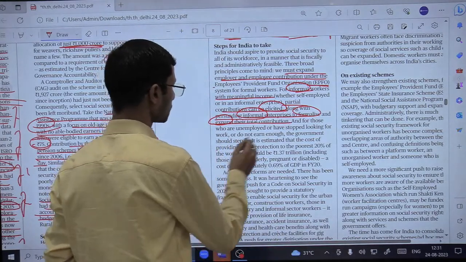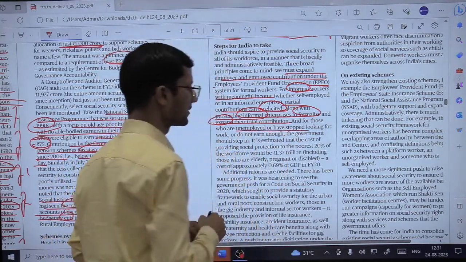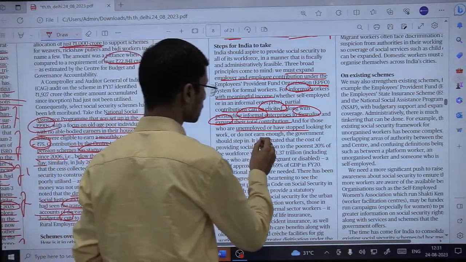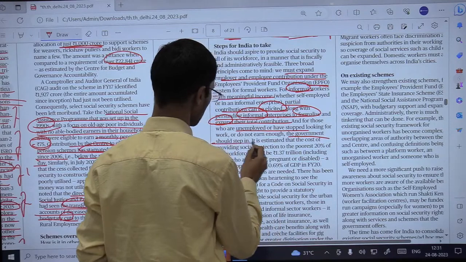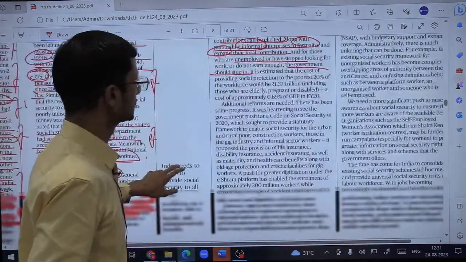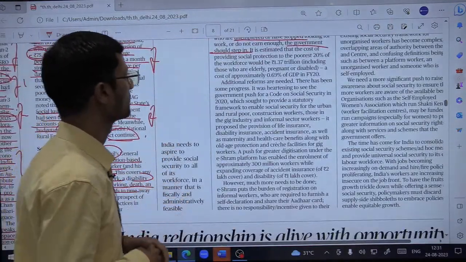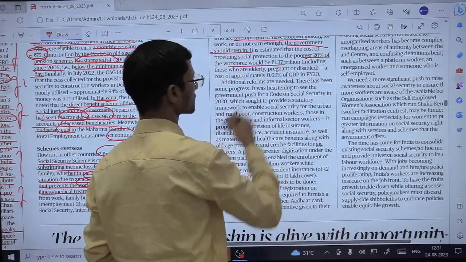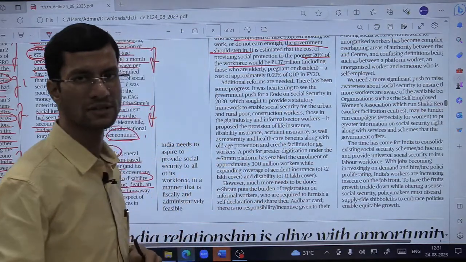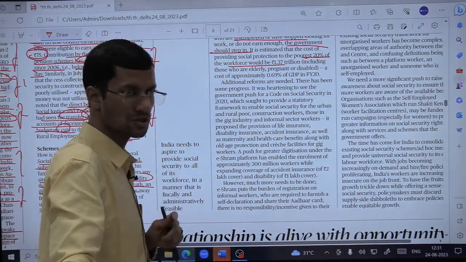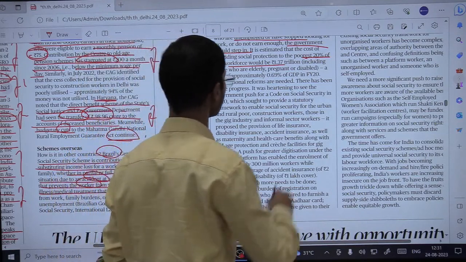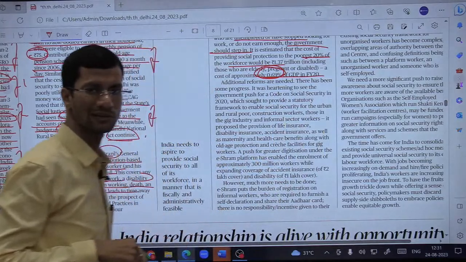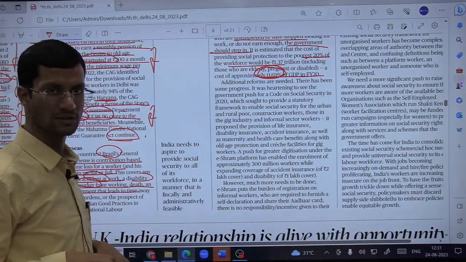Fine. And for those who are unemployed or have stopped almost looking for a job, or do not earn enough, the government should step in. So it is estimated that the cost of providing social protection to the poorest 20% of the workforce would be around rupees 1.37 trillion. In rupee terms, not in dollars, which is approximately 0.69% of GDP in financial year 2020. Okay, so this much the government can do.